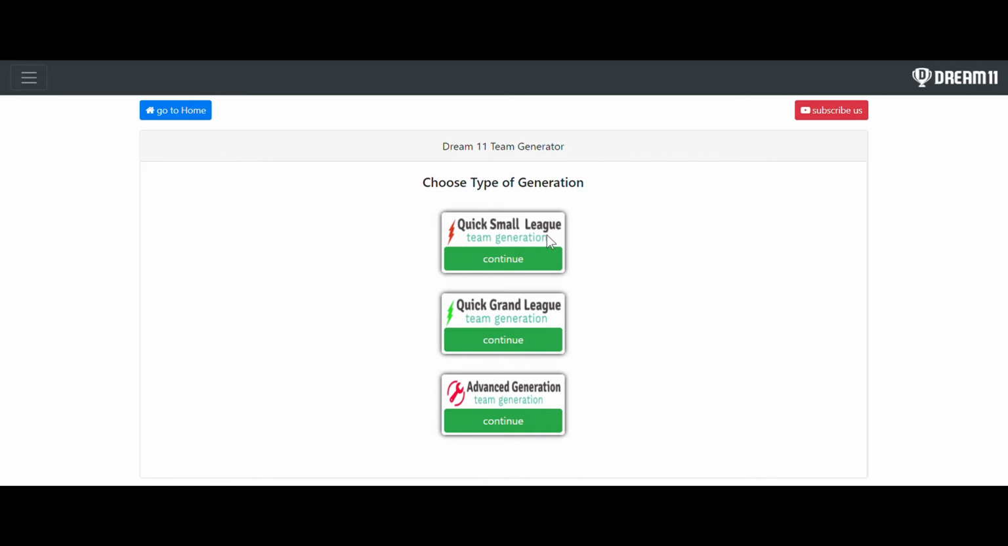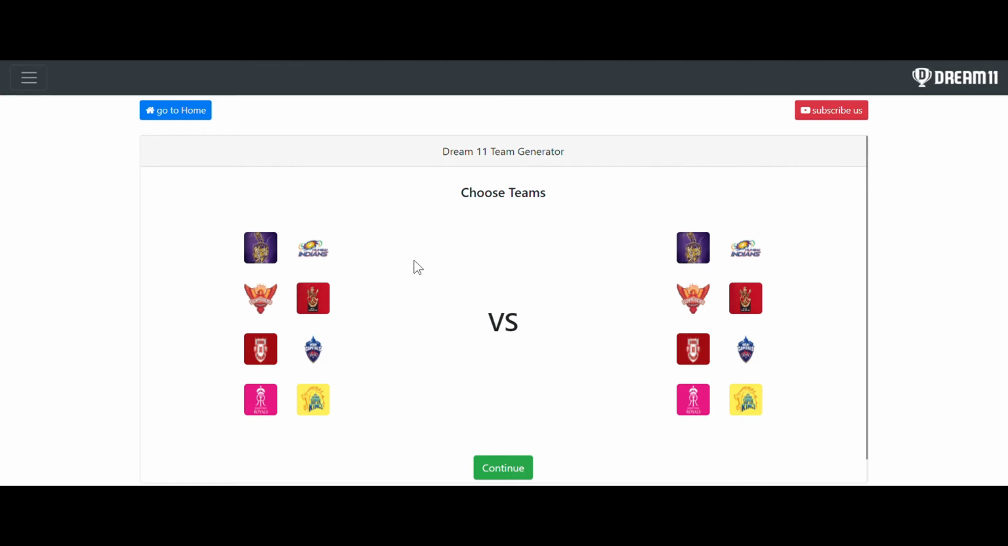As we are targeting the grand league, our aim is to get the topmost ranks in the grand league. So I am going to select the grand league section here, and after that you have to choose the teams in which the match is played. In this video I am going to show you the match between KKR and SRH. After that you have to click on continue.